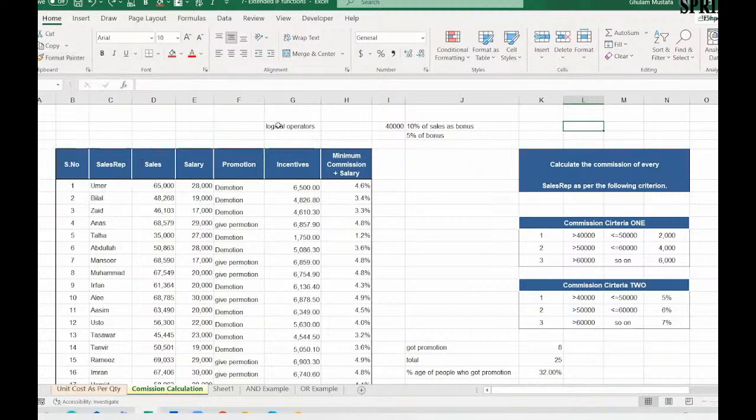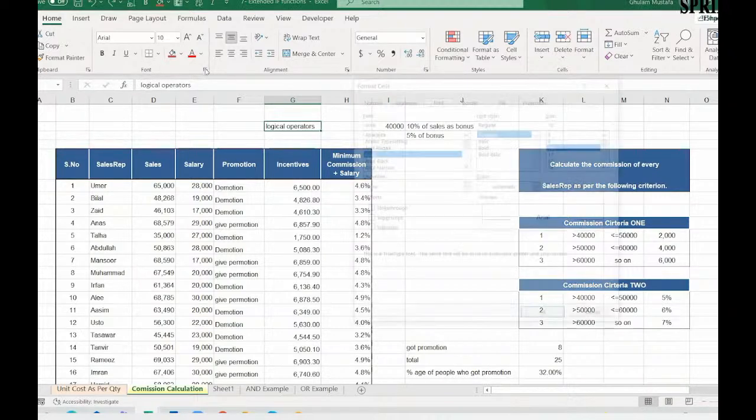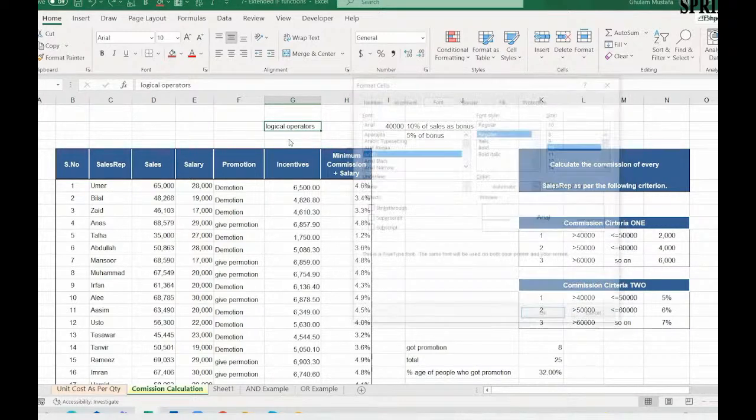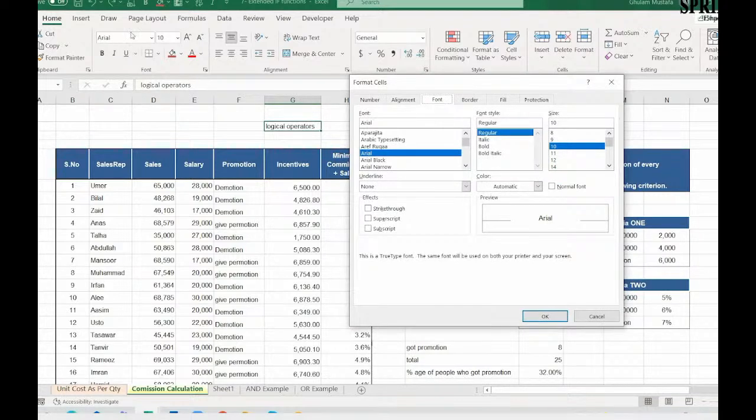Then we have learned about the format painter. Then in the font option, if I click over there, it is just like the same window. If I click this data and press Control 1, this font option is the same as this whole group. Initially, we can change the font type. Let's say I can pick Cambria. You can see the editing over there.